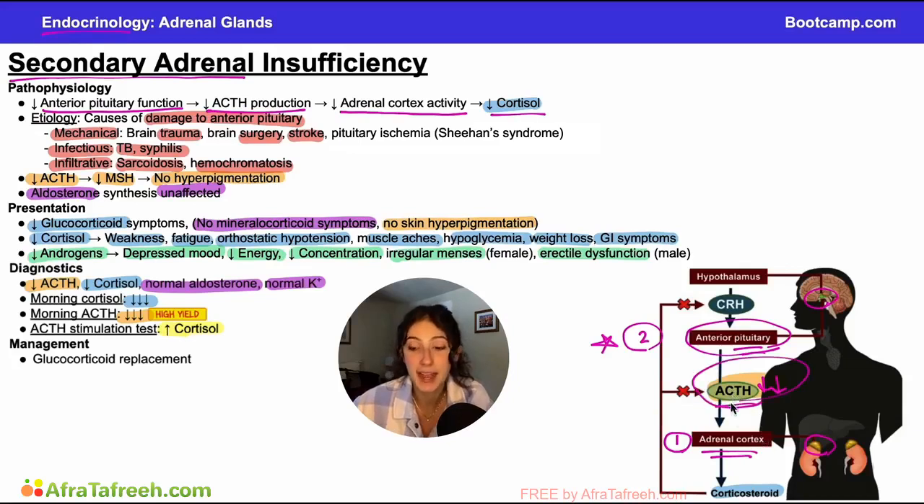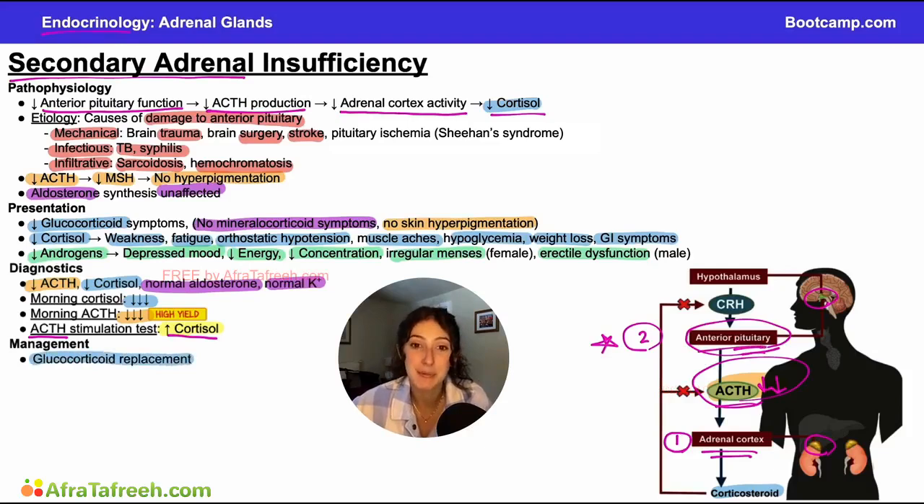So when we provide the signal to the adrenal cortex that it should be making these hormones in the form of exogenous ACTH, the adrenal cortex is still able to function and create these hormones, and that is why we will see a response to the ACTH stimulation test in the form of increased cortisol. Again, that is a great way to distinguish from primary adrenal insufficiency where we would not see a response. And then the management of this deficiency is, again, just to give what the person is lacking. In this case, it would be glucocorticoid replacement.